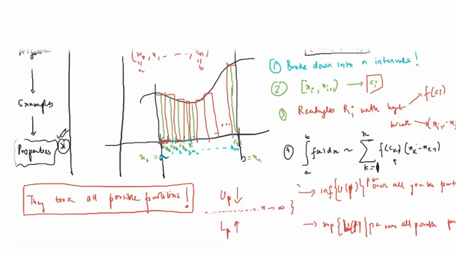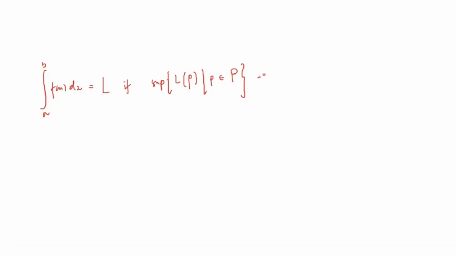Integration from a to b of f(x) dx exists and equals L if and only if the supremum over all the lower sums, where P belongs to capital P, is equal to the infimum of the upper sums.